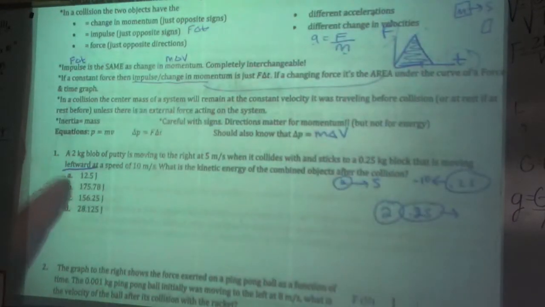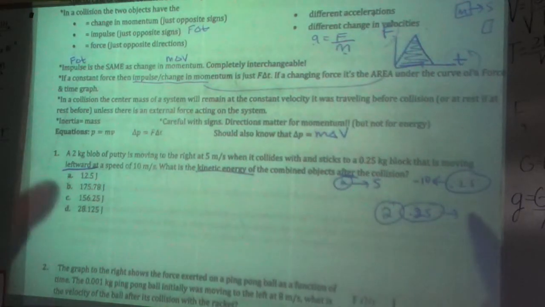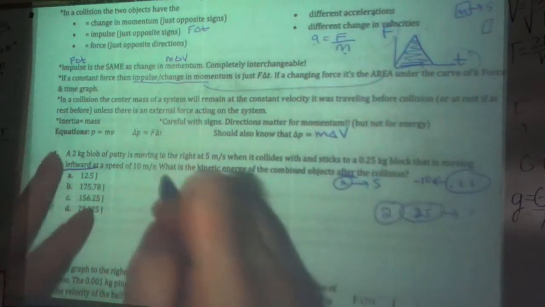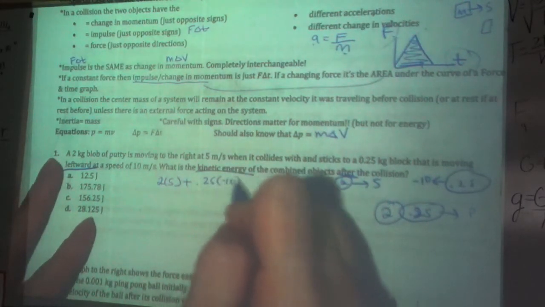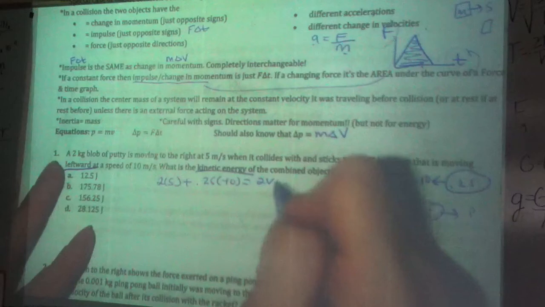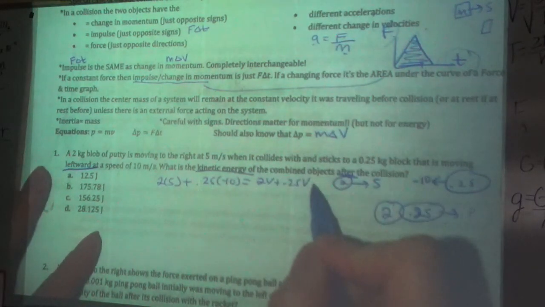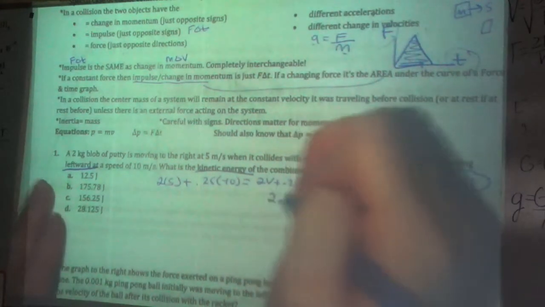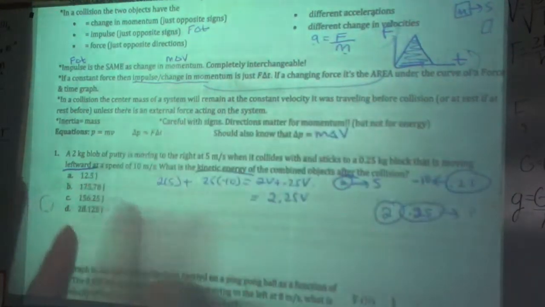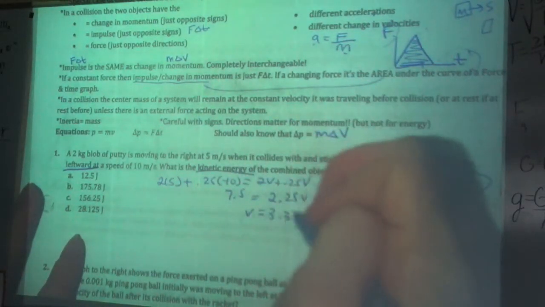Now I want to find kinetic energy after. In order to find kinetic energy after, I need to know their velocity after. So I'm going to use momentum: 2(5) plus, and make sure you put a negative sign there, 0.25 times the negative velocity, equals 2.25v. I'm putting v for both of them, not v1 and v2, because they are stuck together. They do have the same velocity. On this side you get 7.5, so your final velocity is 3.33.